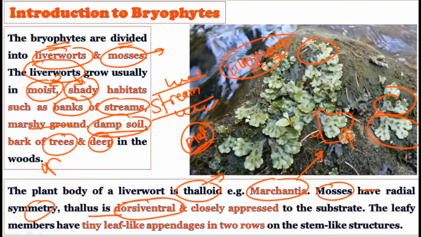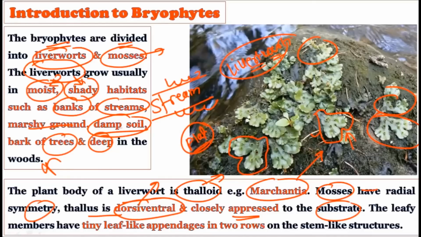You can clearly observe this horizontal flattening is there. The upper portion as well as the lower portion, or the dorsal side and ventral side, both show the flattening, and that is why we describe this thallus as a dorsoventral thallus. Okay, and it is closely appressed to the substrate. As you can observe in this picture, they are closely appressed. They are closely attached to the substratum.